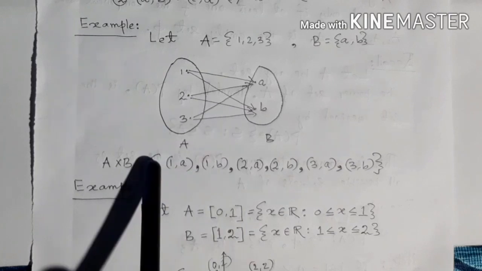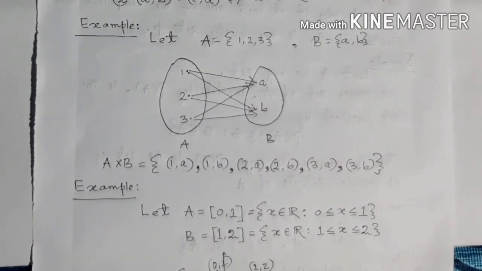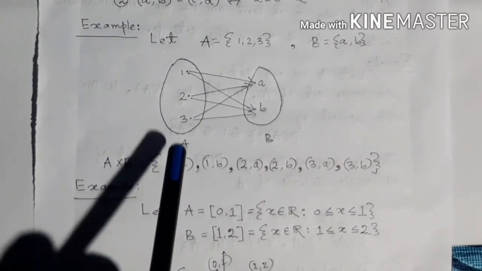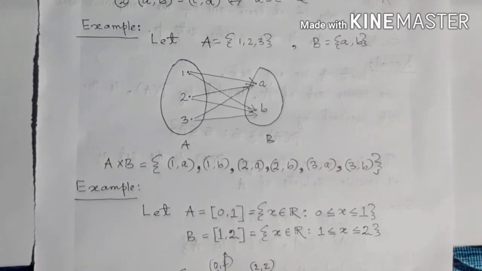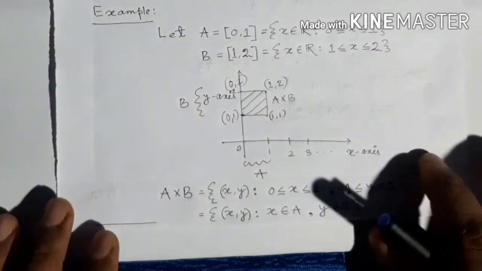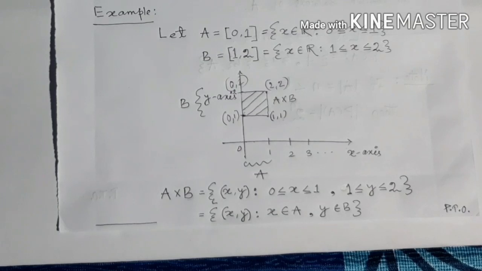I am collecting all the pairs and writing them inside a curly bracket, and that will be my A cross B. Every element of A makes pair with every element of B. We will move to one more example.